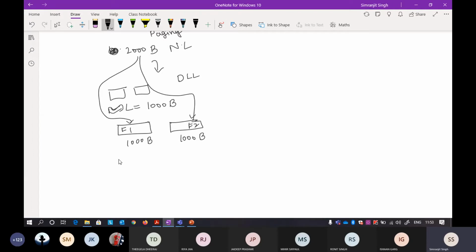Suppose there is a sequence number from 0 to 999. You know that when you get towards the end of the frame, because it is 1000 bytes, you can easily figure out the end of the frame. So it's very easy to figure out the end.